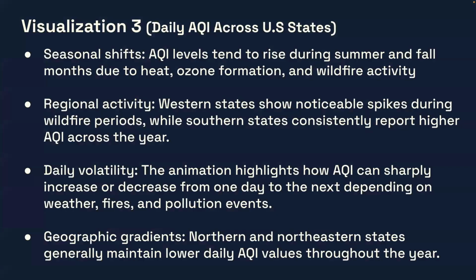Now for visualization three, which was the daily AQI across the US states. So there were seasonal shifts. AQI levels do tend to rise during the summer and fall months due to heat, ozone formation, and wildfire activities. There are regional activities. The Western states really show noticeable spikes during wildfire periods, while Southern states consistently report higher AQI across the year. There also is daily volatility, which you'll see in the animation in the next slide, as well as geographic gradients. Northern and northeastern states generally have a lower daily AQI value throughout the year.